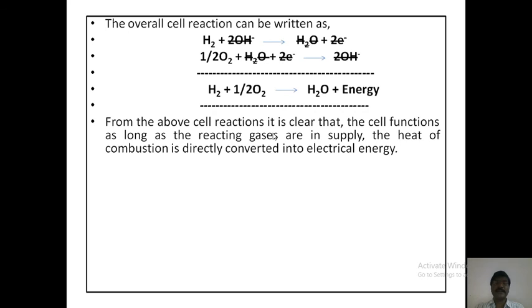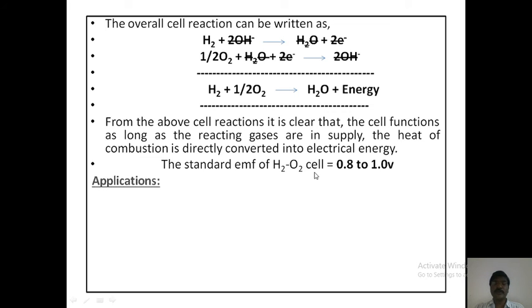From the above cell reactions, it is clear that the cell functions as long as the reacting gases are supplied. The heat of combustion is directly converted into electrical energy. The standard EMF of the hydrogen oxygen cell is 0.8 to 1.0 volts.